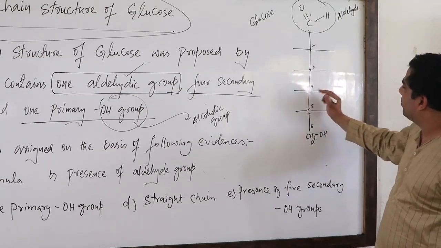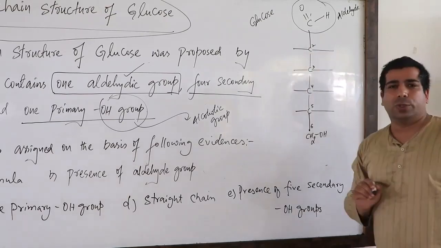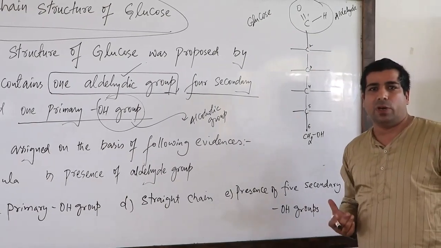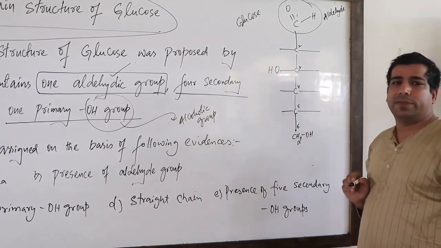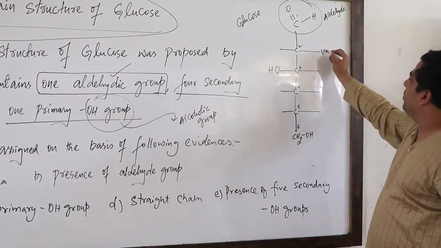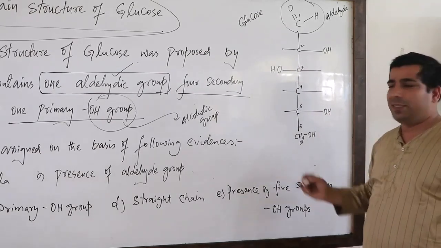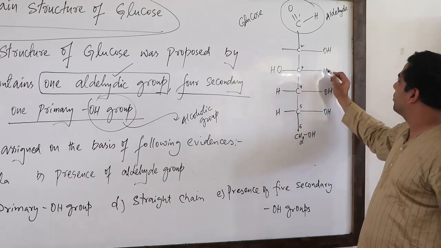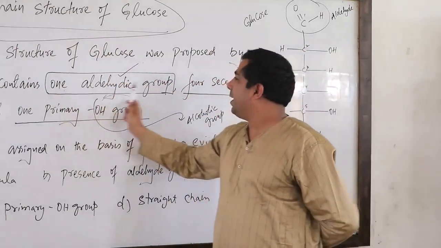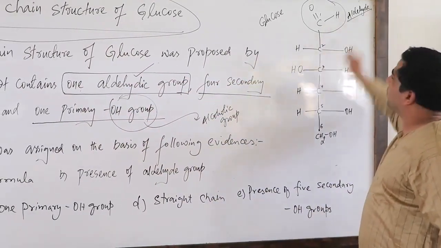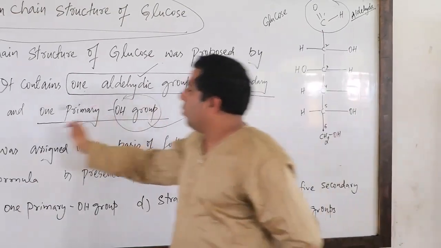Let me mention these places with carbon here. You have a carbon here, carbon, carbon, and carbon. I also told you that on the third carbon of the glucose molecule, you have the OH group on the left side, and the rest of the carbons have the OH group on the right side. That is second carbon, fourth carbon, and fifth carbon, and the rest of the valencies are satisfied by hydrogen. In the open chain structure of glucose, you have one aldehyde group here. CHO is the aldehyde group. Then you have four secondary OH groups.